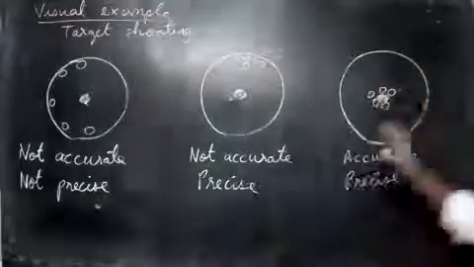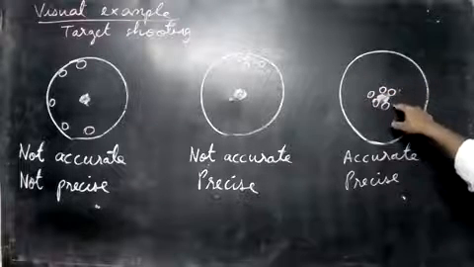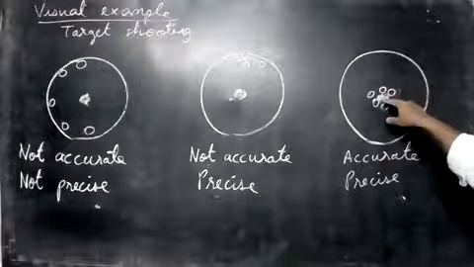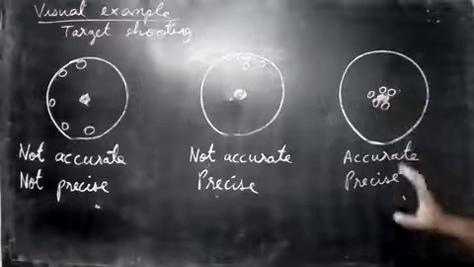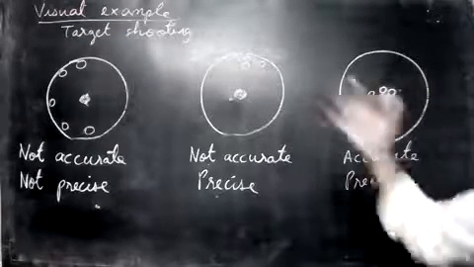Once more, all the arrows are close to each other, so they are precise, and one more thing, they are very close to the exact bullseye, so we say accurate also. So this is an example of accuracy and precision. Next we'll see a numerical example.